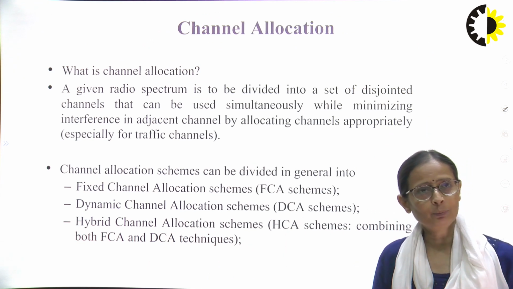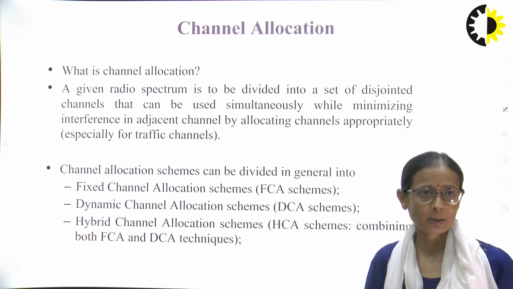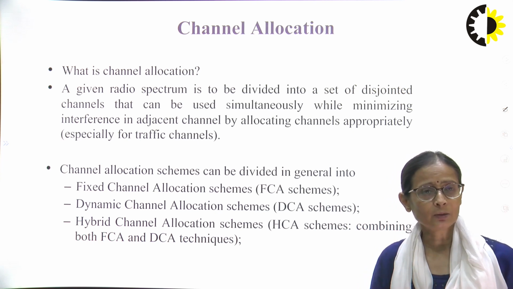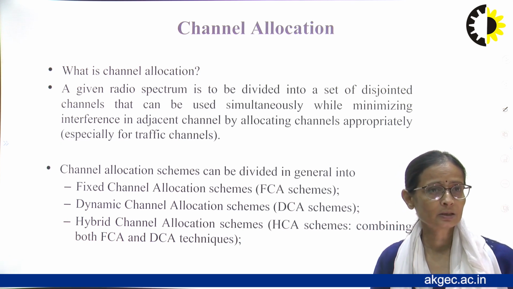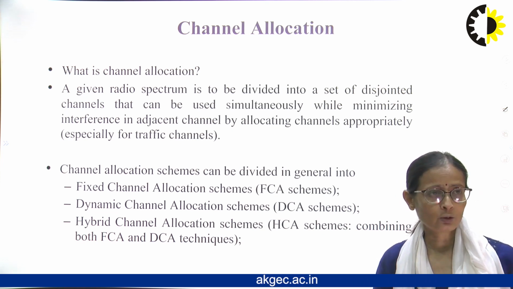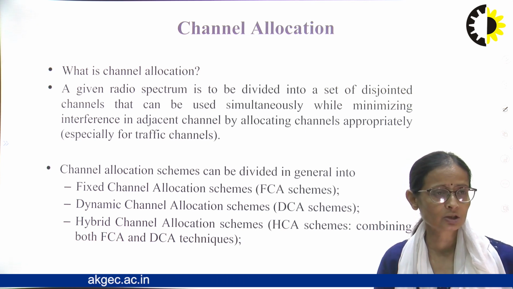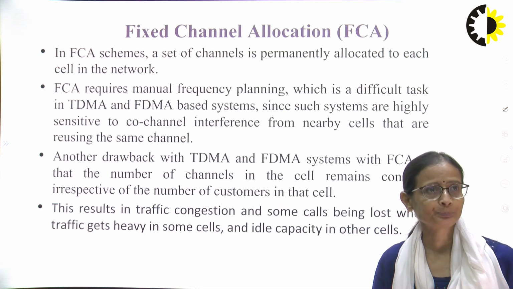Now the next important topic is channel allocation. So what is a channel allocation? A given radio spectrum is to be divided into a set of disjointed channels that can be used simultaneously while minimizing the interference in adjacent channels by allocating the channels appropriately. Now the channel allocation schemes are generally of three types: FCA, DCA and HCA. FCA corresponds to my fixed channel allocation scheme. DCA corresponds to dynamic channel allocation scheme, and HCA is the combination of both FCA and DCA.